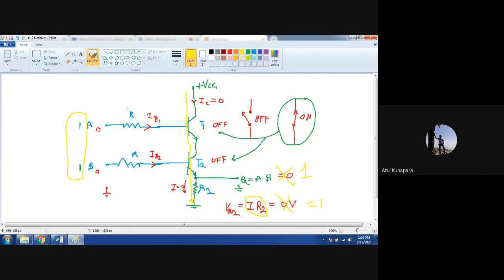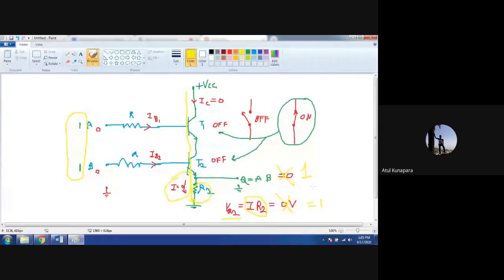Now the remaining two cases, either T1 on or T2 on, means T1 on then T2 off, and T2 on then T1 off. Then also what happens? Here both switches should be on, then only this current I can flow, and if current is flowing through R2, only then will you get VR2, and only then is your output going to be logic 1. So you can easily understand that for getting output Q logic 1, T1 and T2 both should be in on condition. Then only can current from the supply flow through R2 and you get output logic 1.